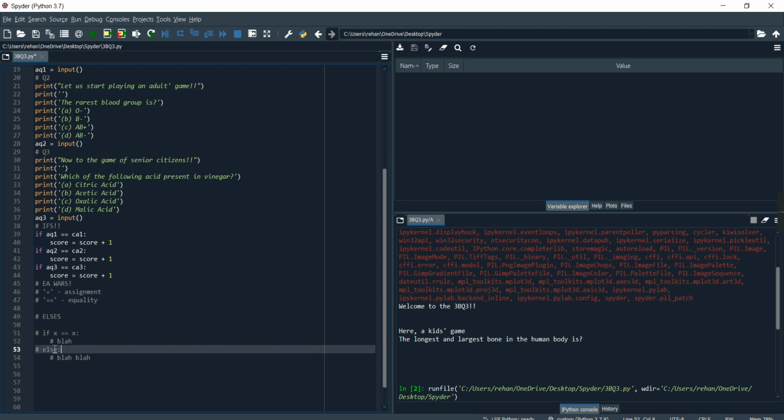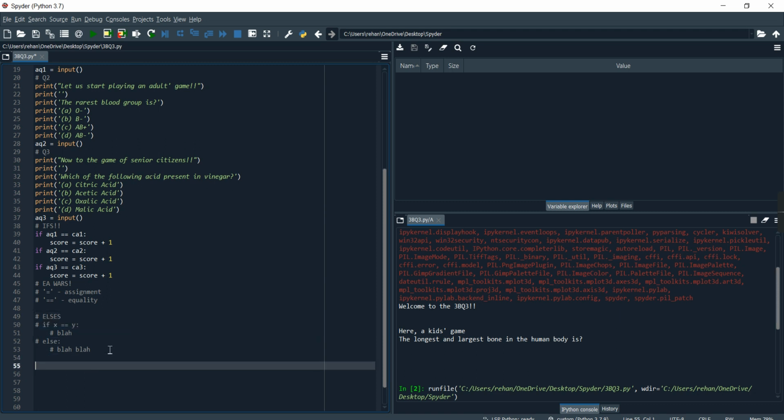And if it's not true, then if it's something else, supposing x is equal to 1, and over here let's change it to y, and y is equal to 1.1, then it would perform the else action. But if x and y are both 1, then it would perform the if action. I hope you're all clear with the else statements too.